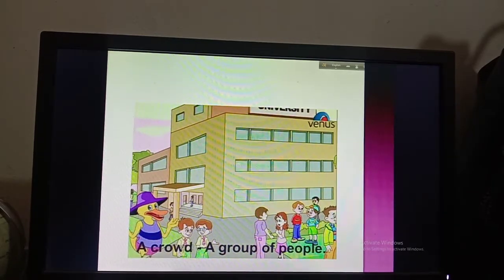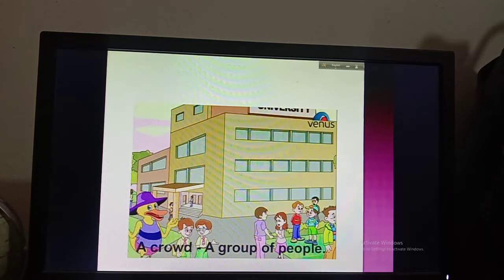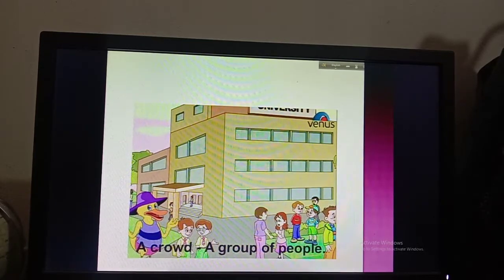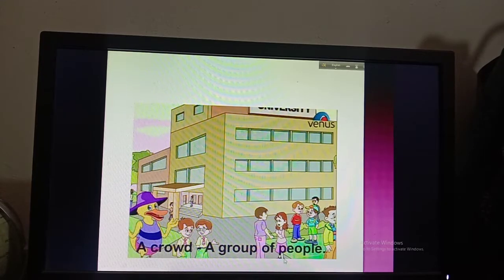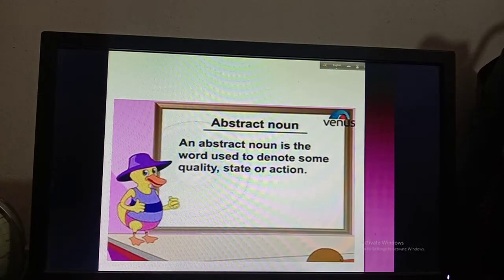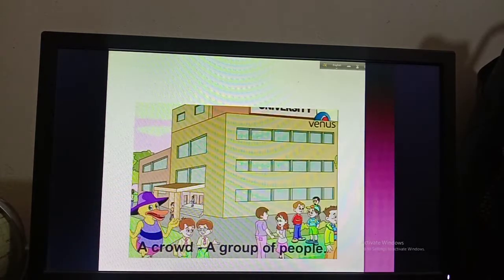So here in this word you can see a crowd. A crowd means a group of people. In this picture you can see that there is a group of people. So when you find this word crowd, you have to know that it is a collective noun, because we know that in a collective noun there will be a group of people or a group of things or a group of animals, etc. Okay. So boys, this is all about collective noun.